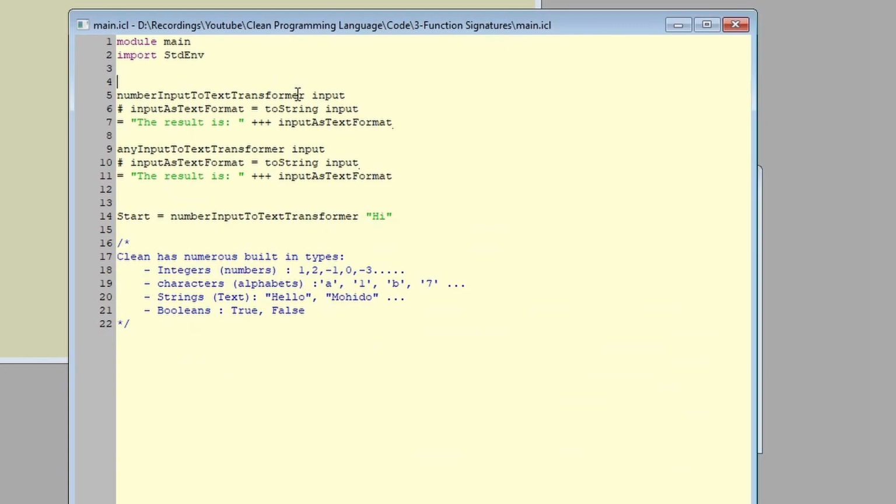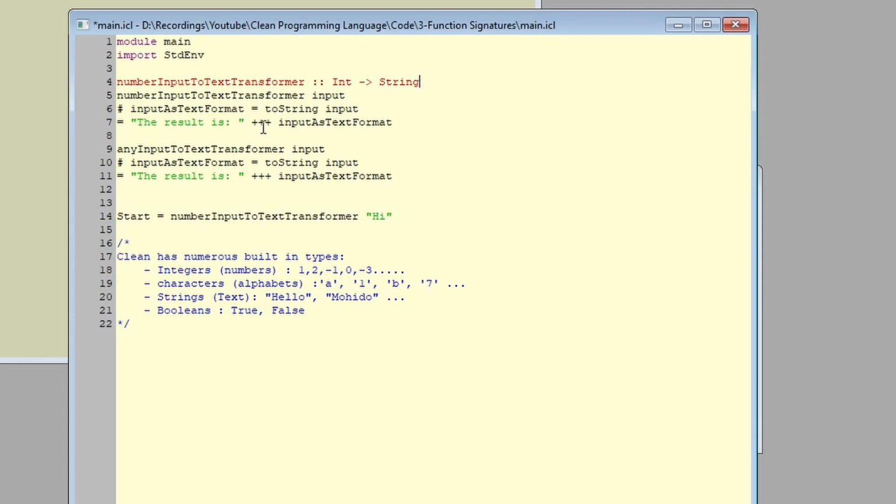First of all, make sure that you are above the function you want to restrict. Then type the function name, double colons, the type of inputs, an arrow, then the type of the output. Another thing to keep in mind is that the number of input types in your function signature must match the number of inputs in your function. In our case, we created a signature that restricts the function to an integer type and outputs a string type. Notice that Clean actually named the integer type by Int.